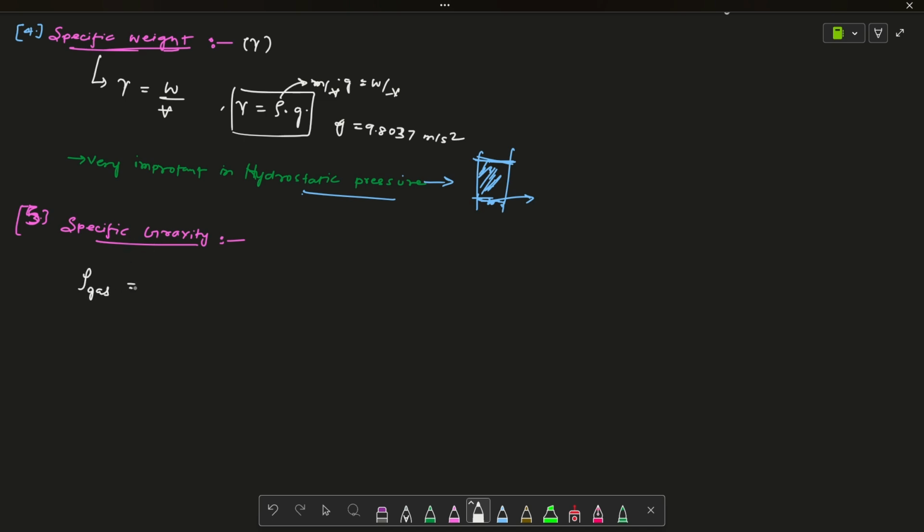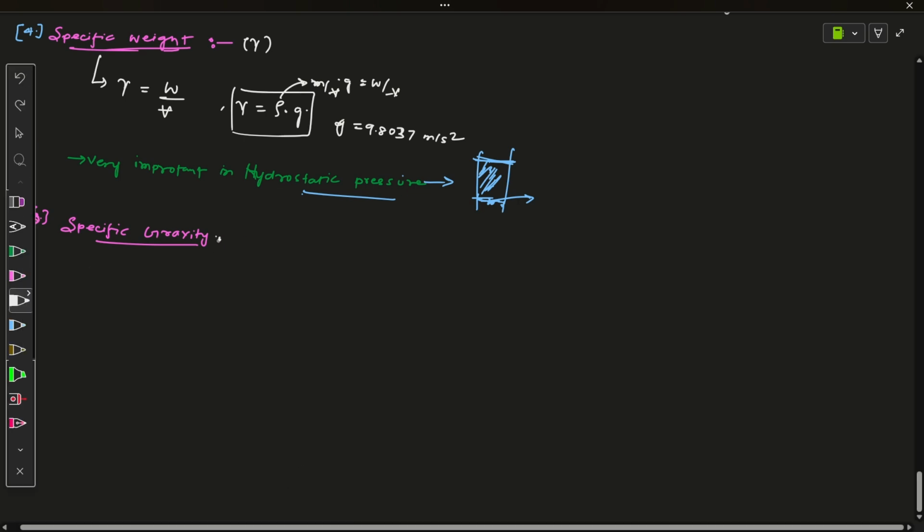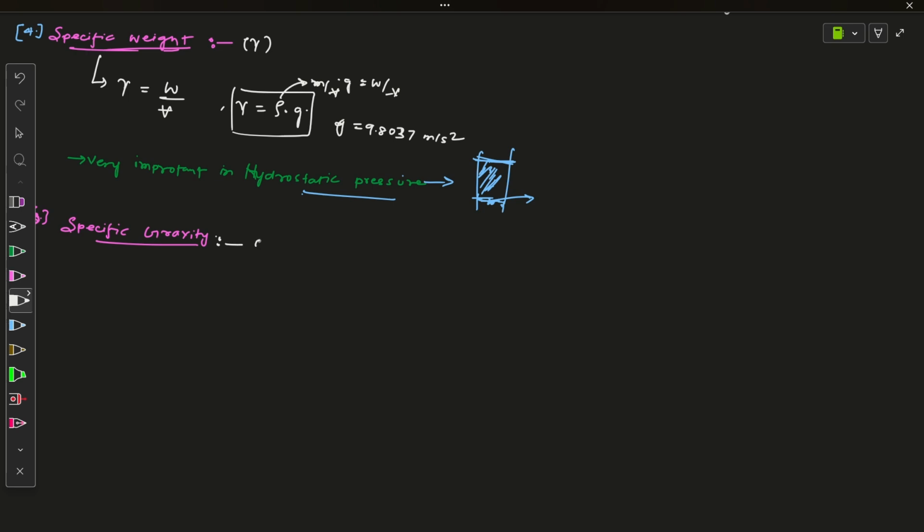For any gas, the specific gravity is rho of the gas divided by rho of air. You take the density of that gas, and as the reference you take the density of air.